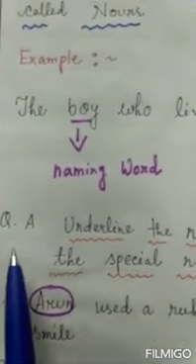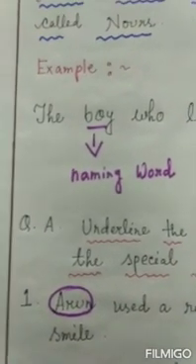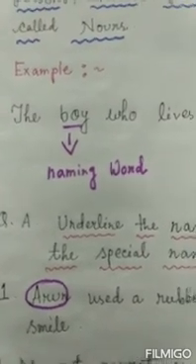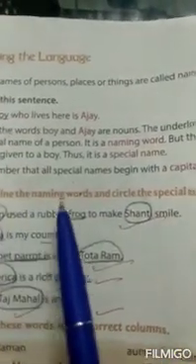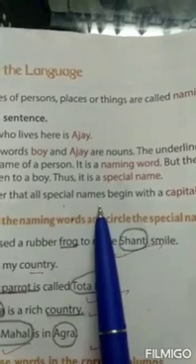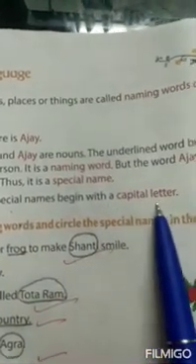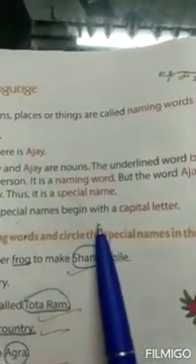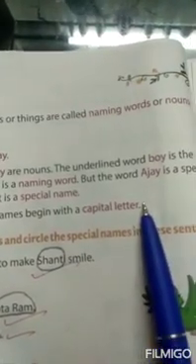Here you see, in the book, question number A. Underline the naming words and circle the special names in these sentences. Here you remember that all special names begin with a capital letter. Always remember this thing. All special names begin with a capital letter.